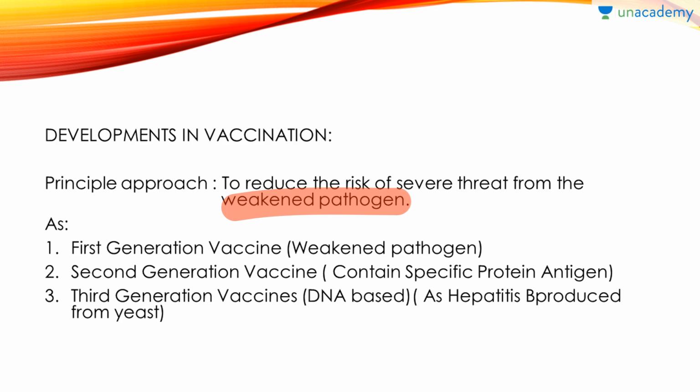The third generation vaccine is more specific. In that protein antigen, the DNA is used. That is a third generation vaccine. Now, in NCERT this example is very important: Hepatitis B is produced from yeast. It is a DNA based third generation vaccine.